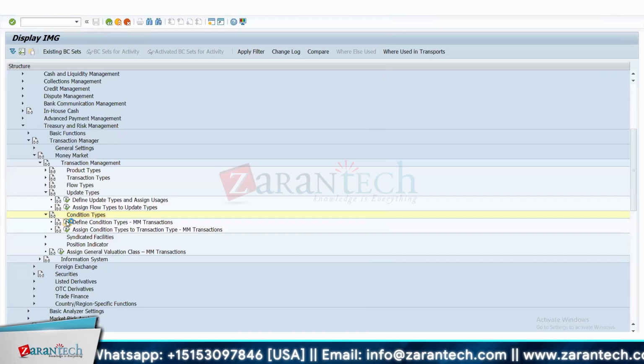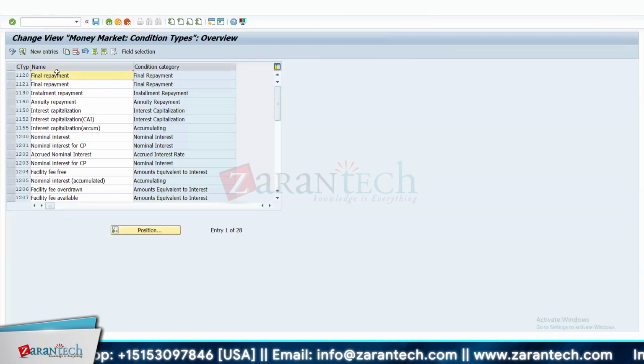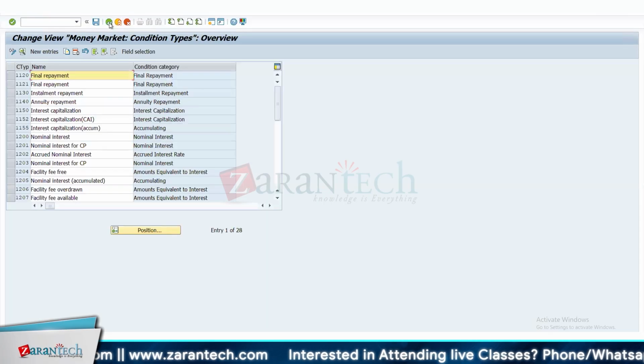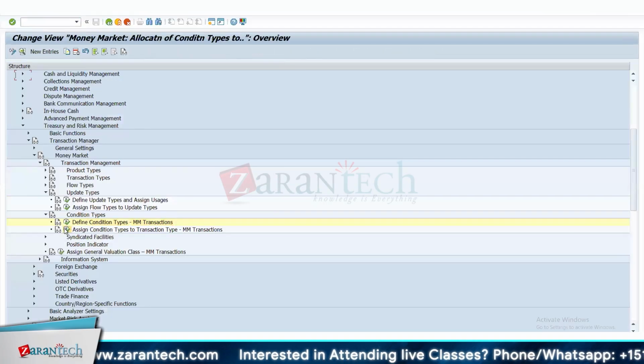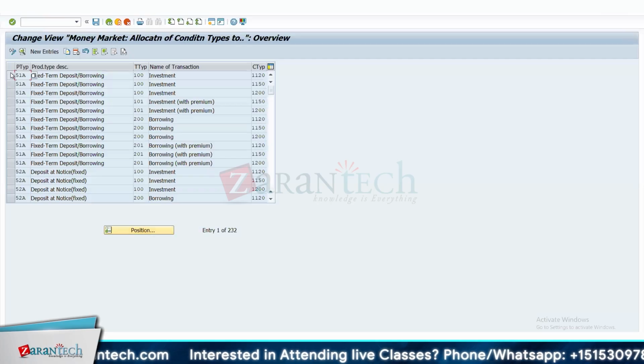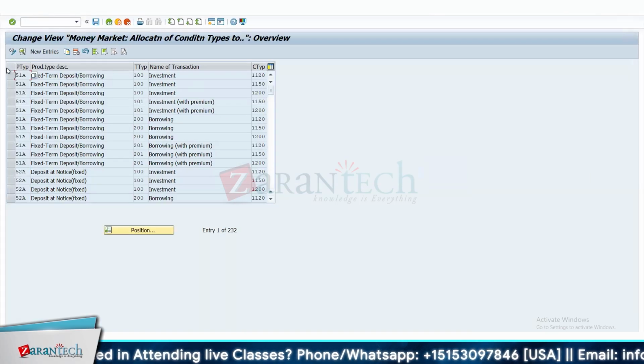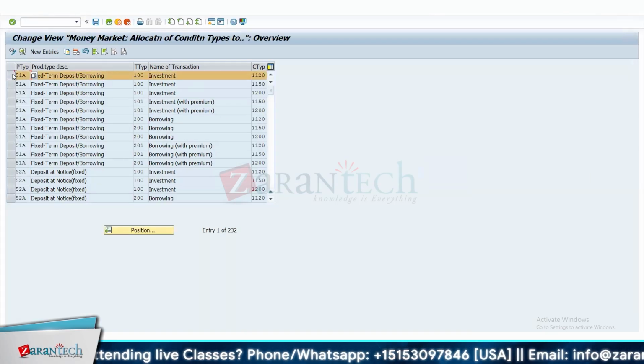Let's go inside the condition type. We have condition types like final repayment, installment repayment, annuity repayment, capitalization. These are default condition types, all defined in the standard. Every condition type is assigned to a transaction type. In our case, 51A100 is the investment, and you will see that 1120 final repayment is assigned to 51A1120.